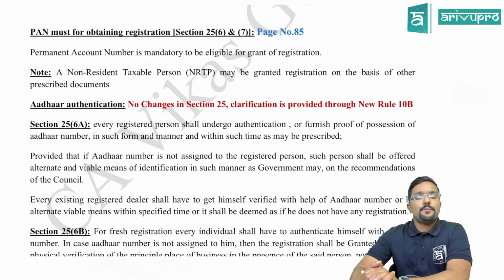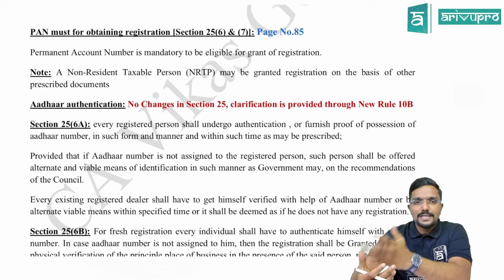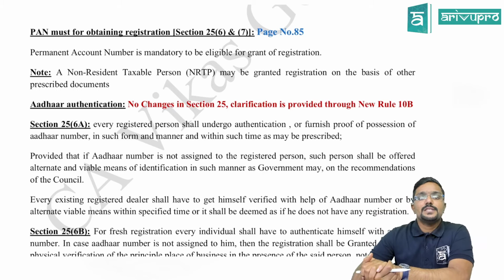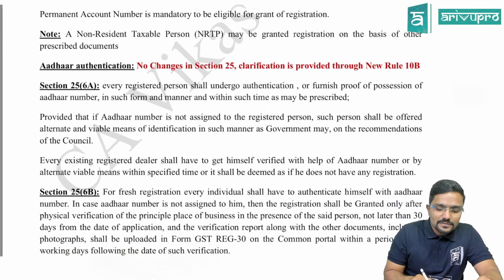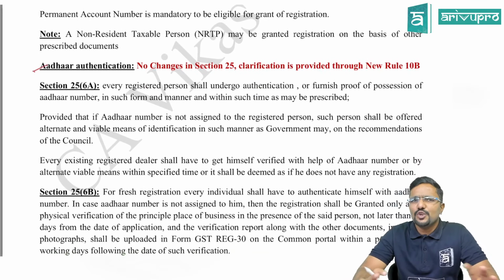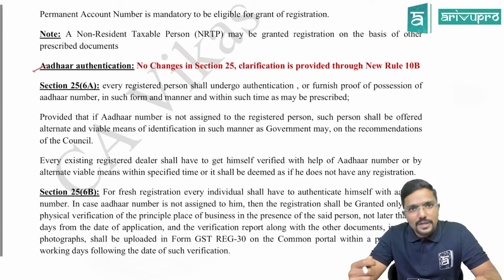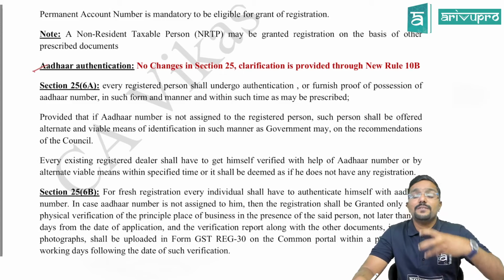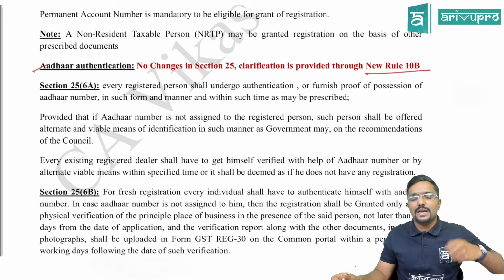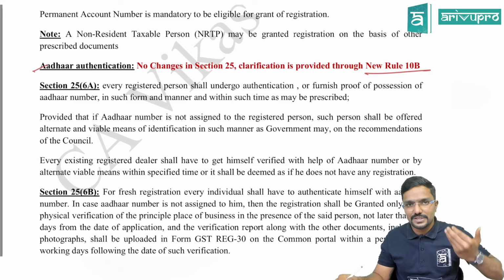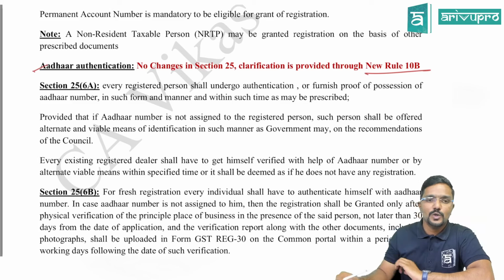This is with respect to PAN, again registration only. So this is with respect to Aadhaar connections. That is page number 85. There you come to Aadhaar authentication. There is no change or amendment here. Actually, they have given more clarification through what? New rule 10B. They have added a new rule 10B, which I have included here. Let me just go through it.